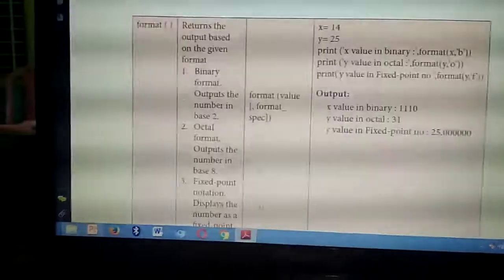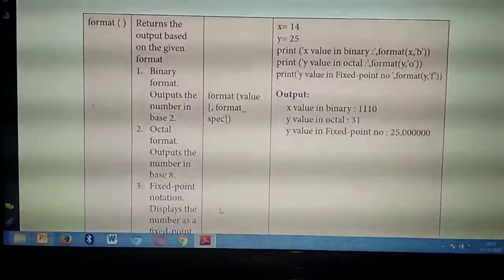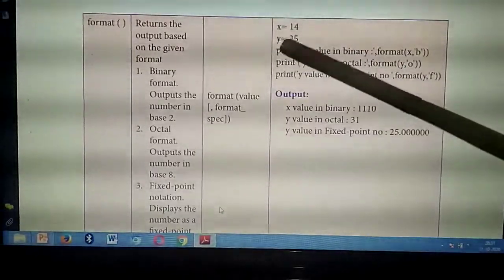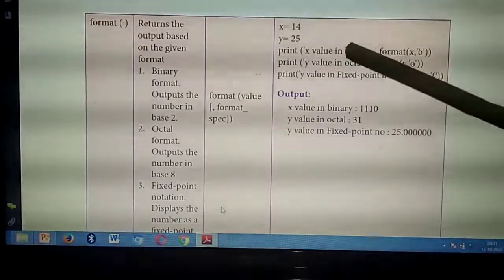So what's the value of X here? 14. What's the value of Y? 25. So now they are going to print the X value in binary.